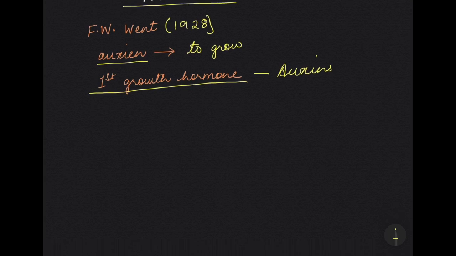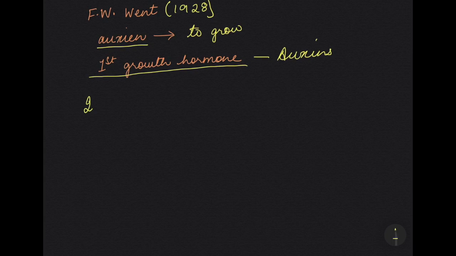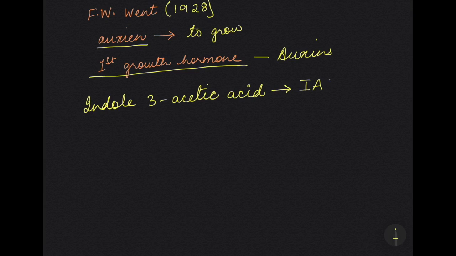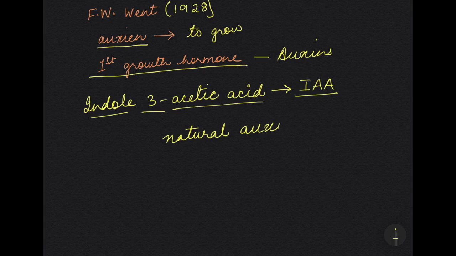Now, indole 3 acetic acid, also abbreviated as IAA. Remember, abbreviations are important. So what is the full form of IAA? Indole 3 acetic acid. So what is IAA? It is the main natural auxin that is found in plants. So the natural auxin found in plants is IAA, or indole 3 acetic acid.